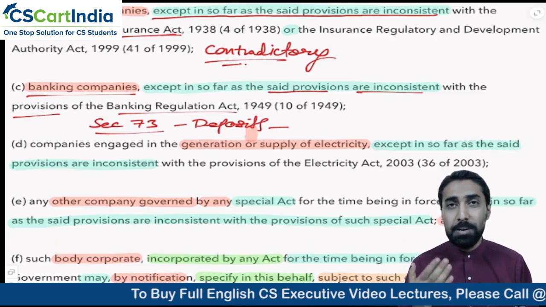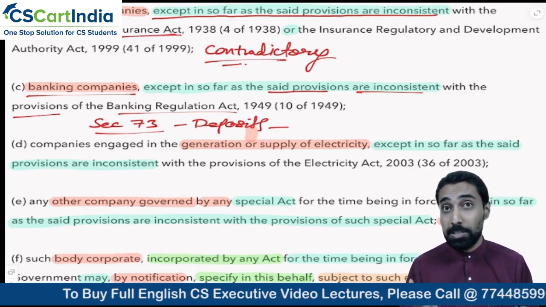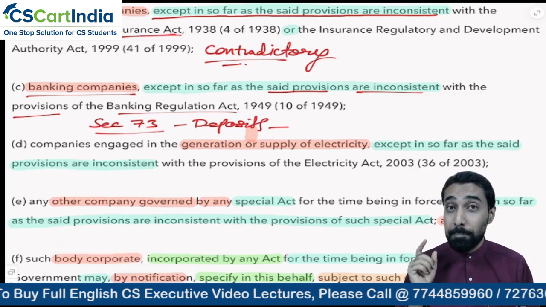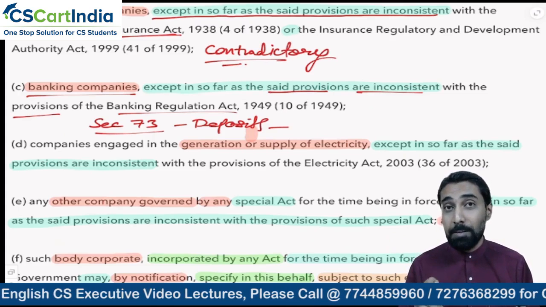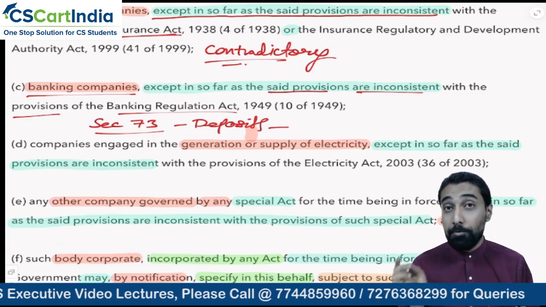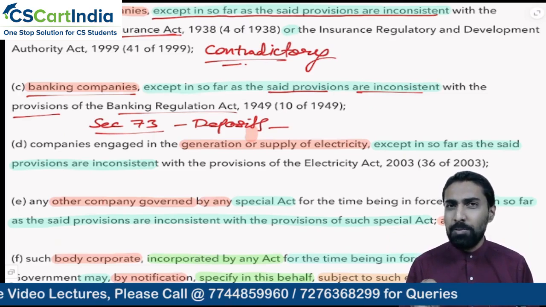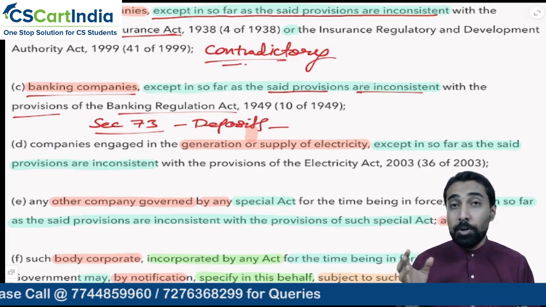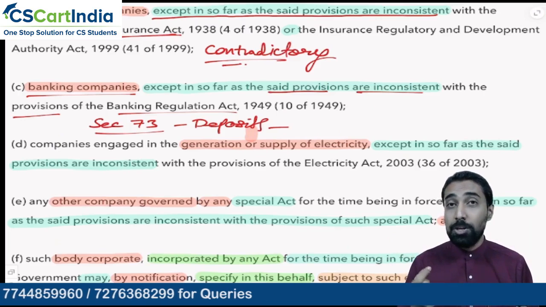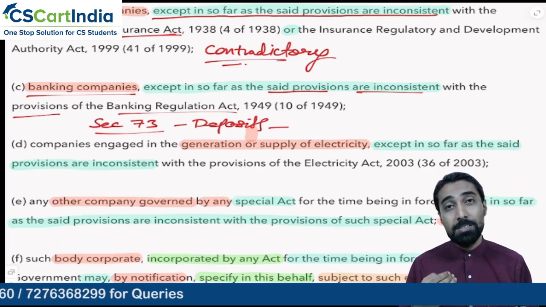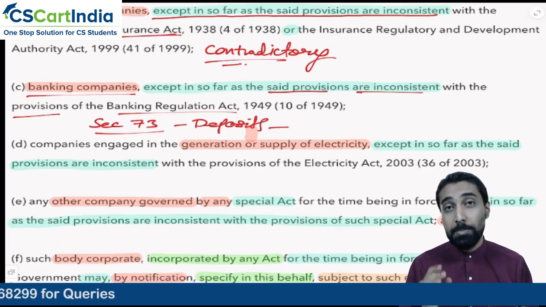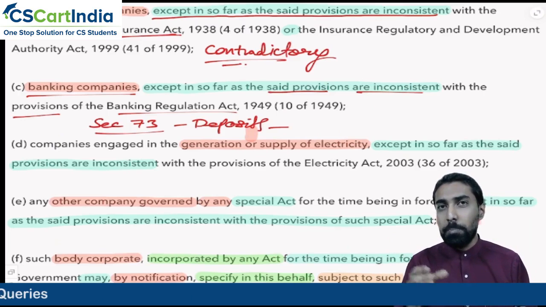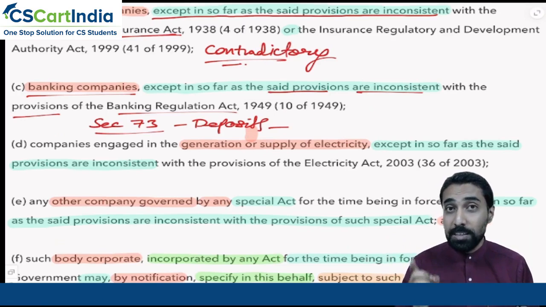For example, in a private company you cannot accept deposits from the public. For a public company, you can accept deposits, but there are a lot of rules because you are accepting deposits not as your main business of accepting deposits and giving interest, but for your business requirement. That is why there are a lot of rules relating to that, right?